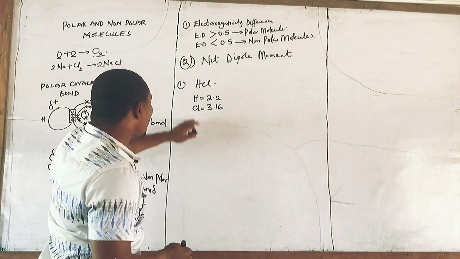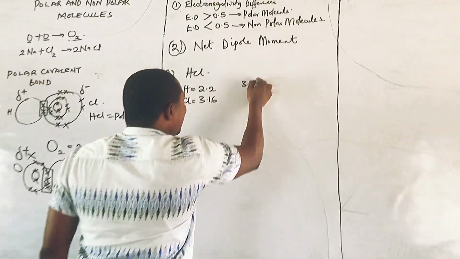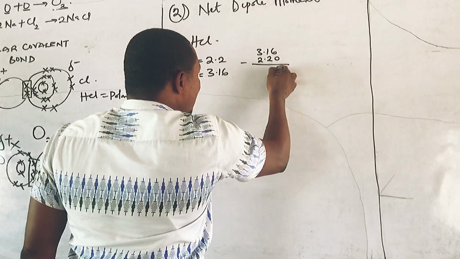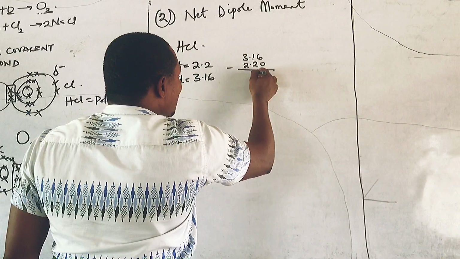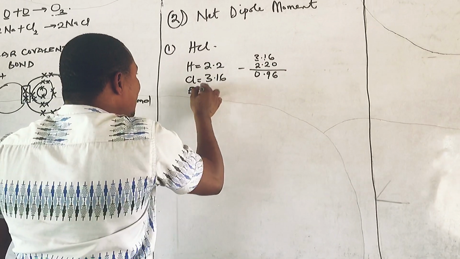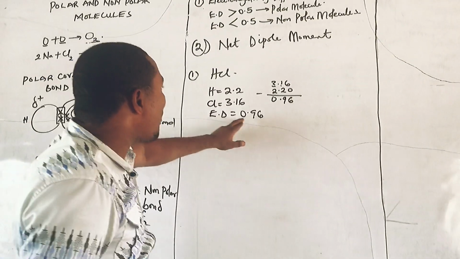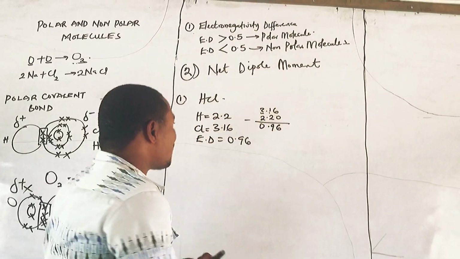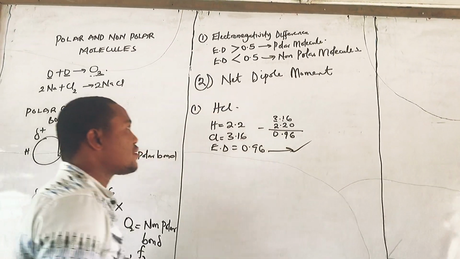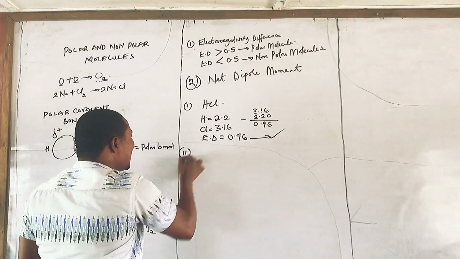Okay. Now, let's look at the electronegativity difference. I have 3.16 minus 2.20. So the electronegativity difference is 0.96. And if you agree with me, 0.96 is greater than 0.5, meaning it has passed criteria 1. Criteria 1 passed. Are we together now? Criteria 1 passed. Criteria 2, let's look at the net dipole moment.